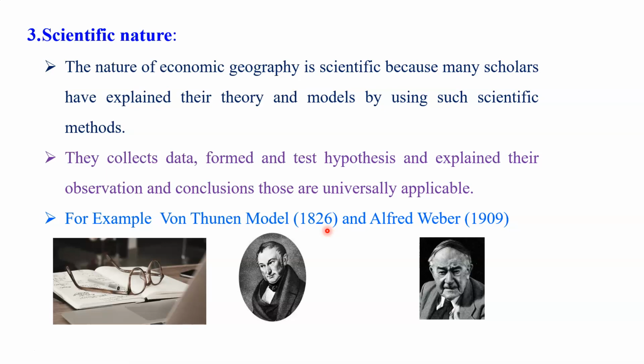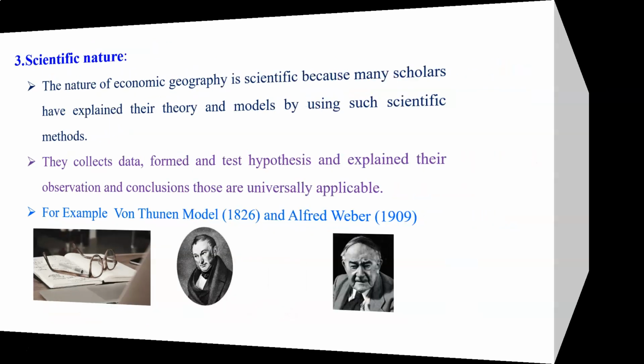The Von Thünen model is a part of economic geography. Therefore, this is the ideal example that the nature of economic geography is scientific, because we do the study like other branches in this subject, with a very scientific method. By using scientific method, we acquire the content about the main topics of our subject that we study in this subject. Therefore, the nature of economic geography is scientific.